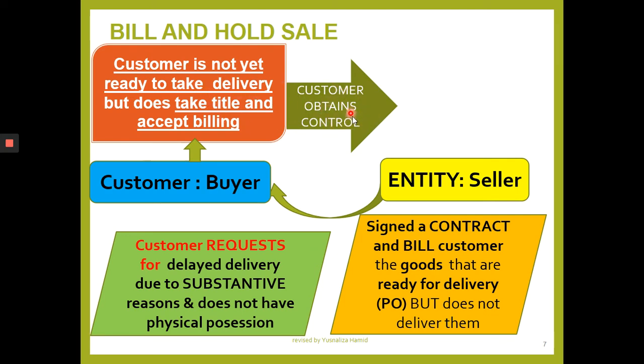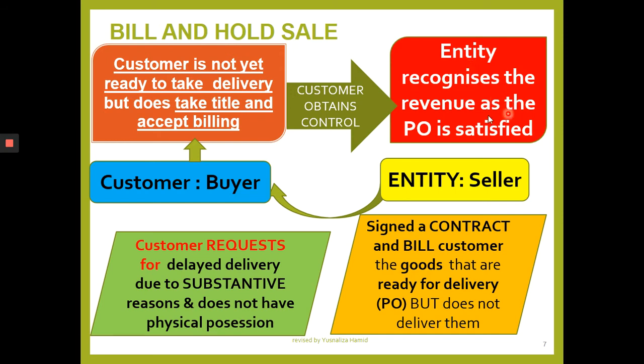When they obtain control, you as the entity that sells the goods can now recognize the revenue as the performance obligation is satisfied, where the control is obtained by the customer the moment they ask for the late delivery and agree to accept billing, but they do not want the goods to be delivered. So it can be recognized by the seller.